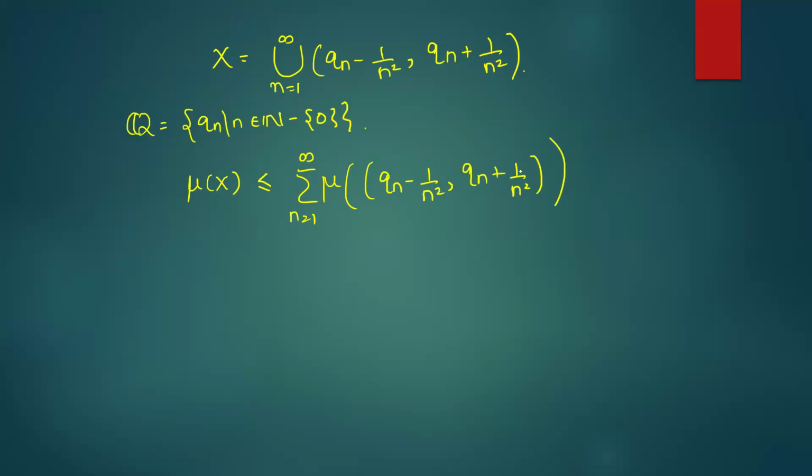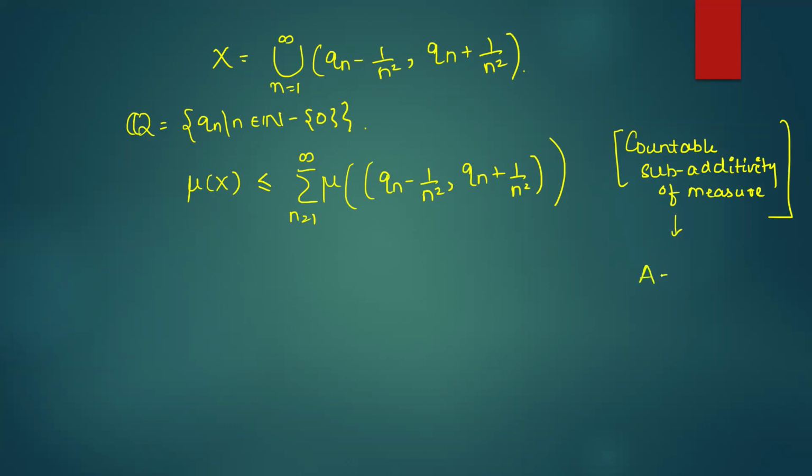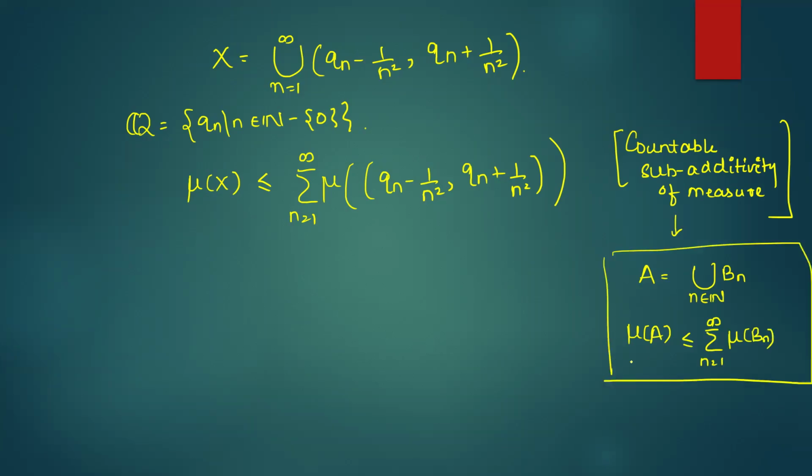And why are we able to write this? We are able to write this because of the property of countable subadditivity of measure. इस प्रॉपर्टी की वजह से हम ये लिख पा रहे हैं. And this property says that अगर मैं कोई भी एक सेट A को some countable union में लिख पा रही हूँ, then the measure of this set A is less than equals to summation n equals to 1 to infinity measure of the set Bn. This is the property that we are using here.